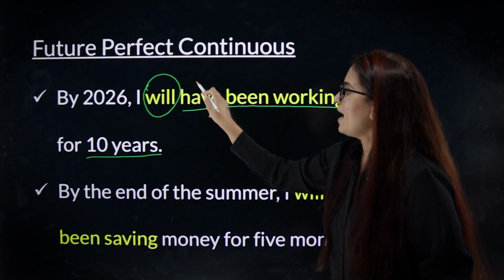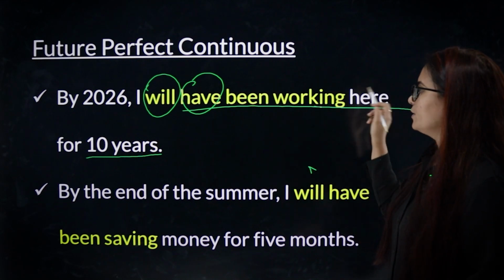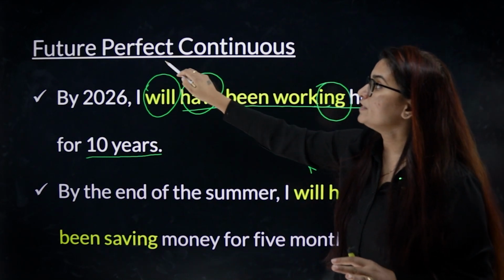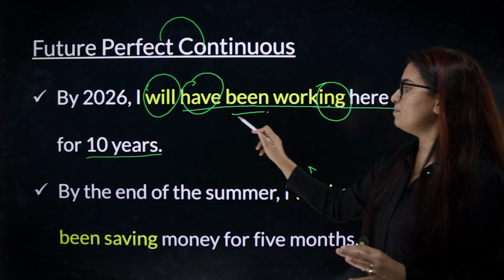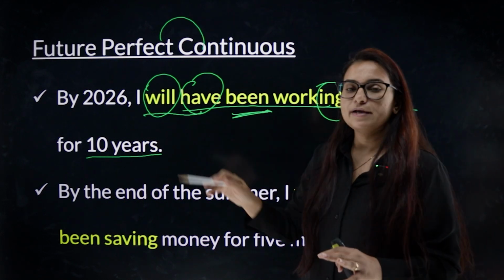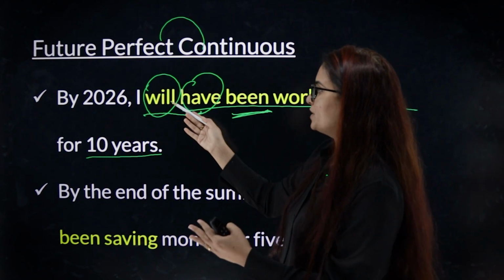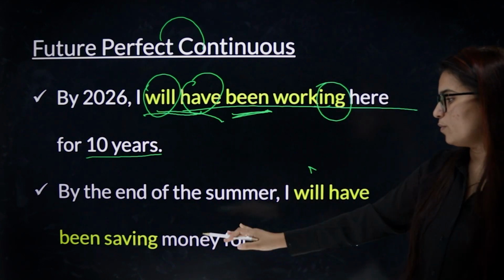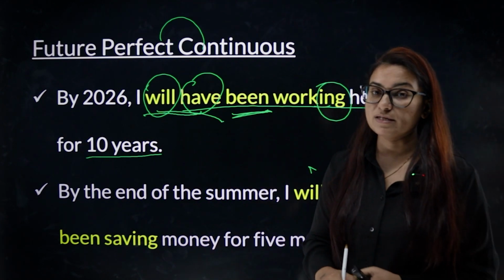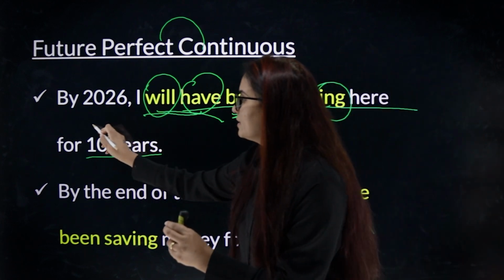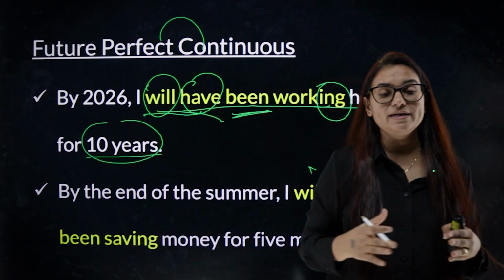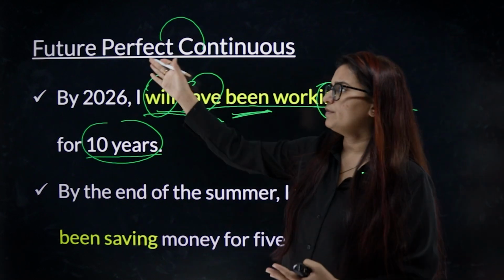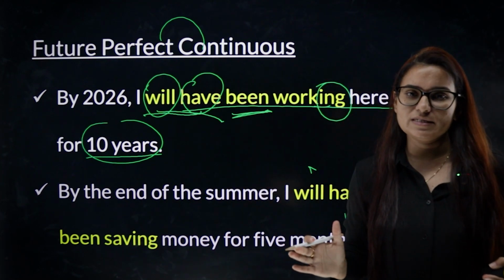Will have been continuing. Remember, whenever we talked about continuous tense, we had ing. Whenever we talk about perfect continuous, we have been. And if we are talking about future tense, we'll say will have. By the end of the summer, I will have been saving money for 5 months. Always remember that the duration, 10 years, 5 months, 2 years, is kind of necessary when we talk about any sort of continuous tenses.